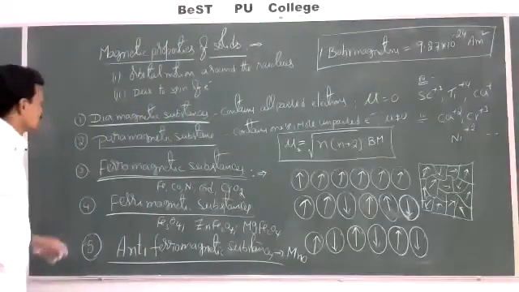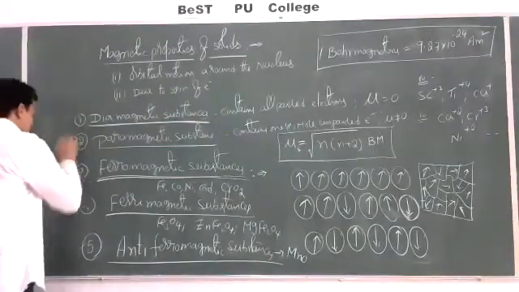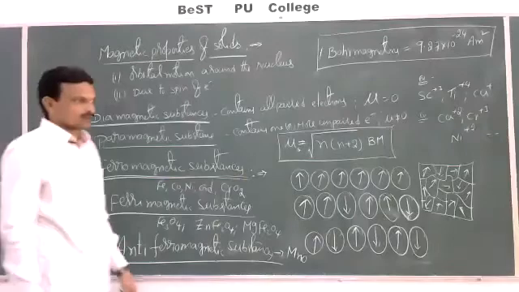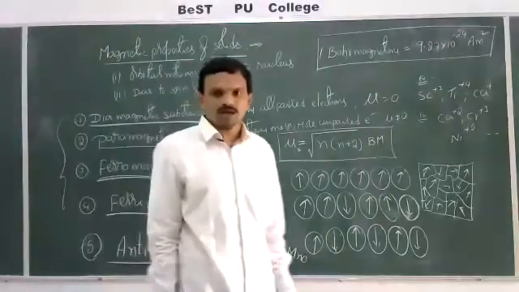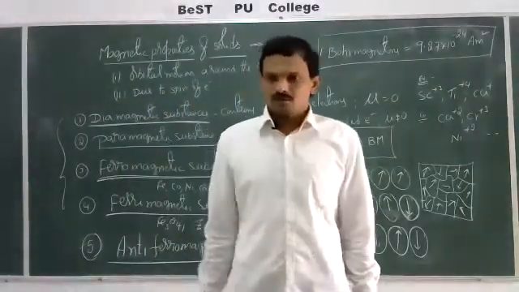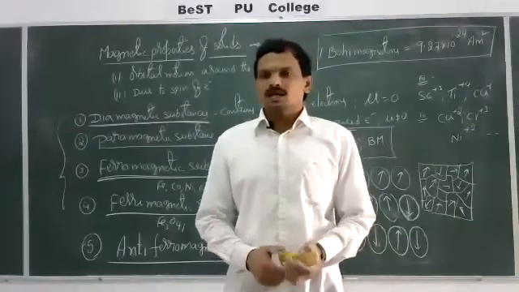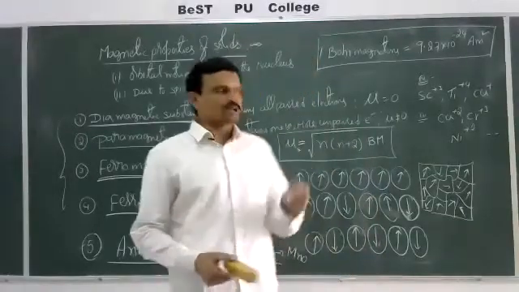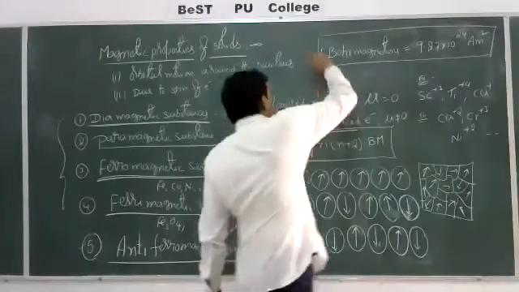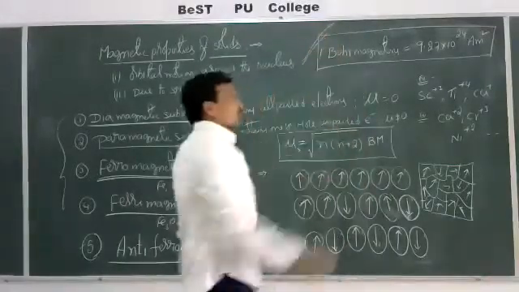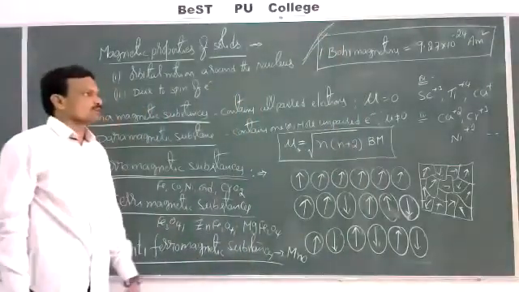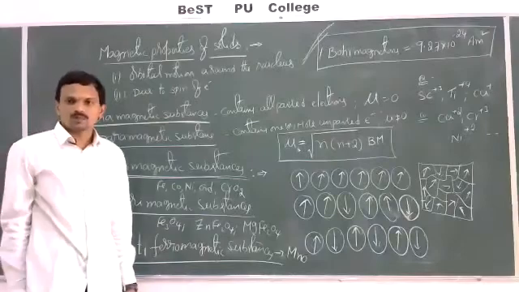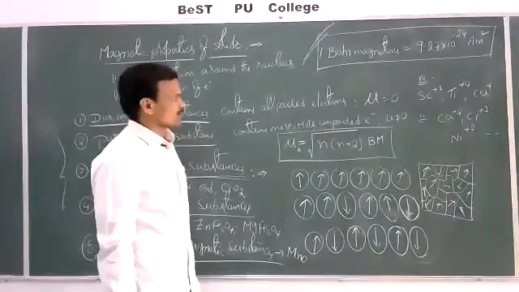When an electron is revolving around the nucleus, it produces some magnetic field. But the magnetic field produced by an electron is very small, and that is expressed in terms of Bohr magnetons. One Bohr magneton is 9.27 × 10^-24 ampere meter square.